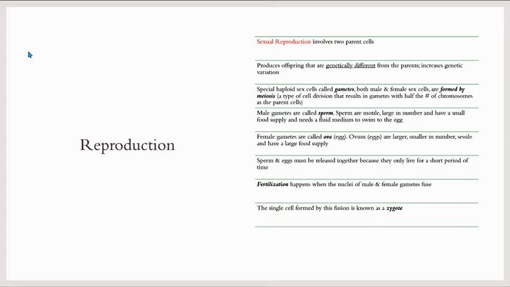So sperm and eggs must be released together because they only live for a short period of time. Fertilization happens when the nuclei of male and female gametes fuse together. The single cell formed by this fusion is known as a zygote. Sexual reproduction happens in animals, in plants, and some other organisms as well.